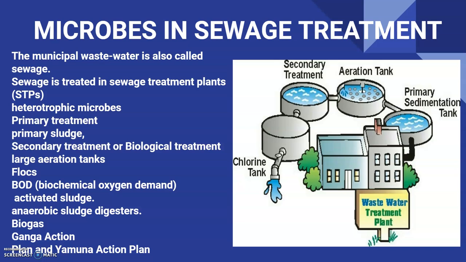So the untreated sewage is often discharged directly into the rivers, leading to their pollution and an increase in waterborne diseases. The Ministry of Environment and Forests has initiated the Ganga Action Plan and Yamuna Action Plan to save these major rivers of our country from pollution. Under these plans, it is proposed to build a large number of sewage treatment plants so that only treated sewage may be discharged into the rivers.